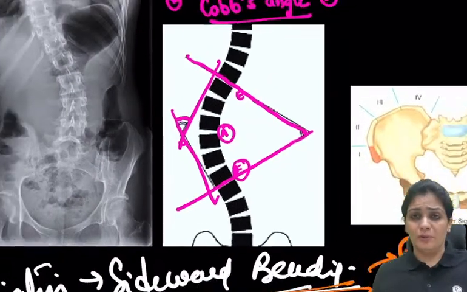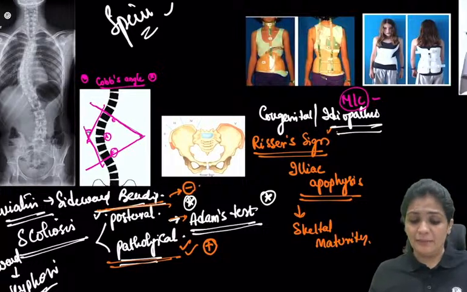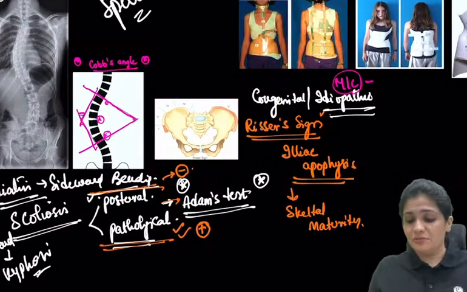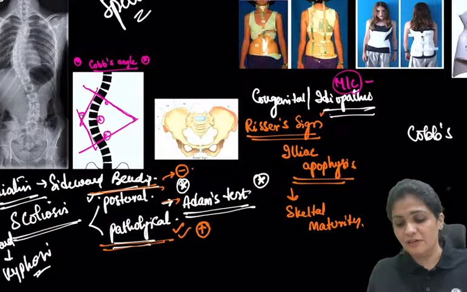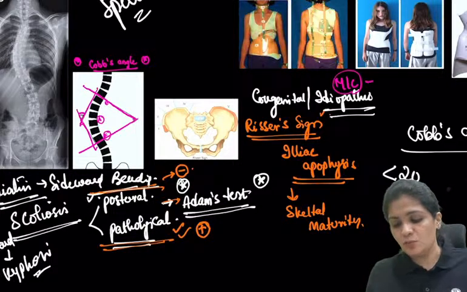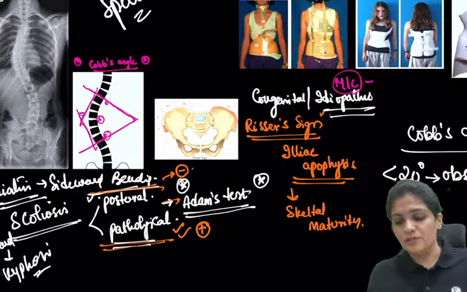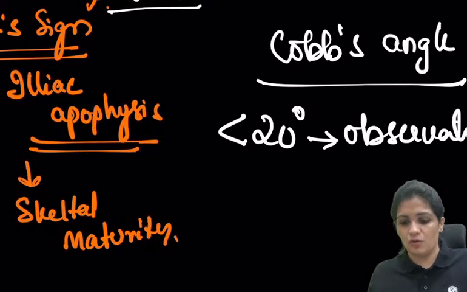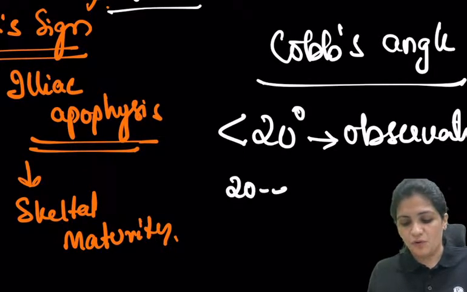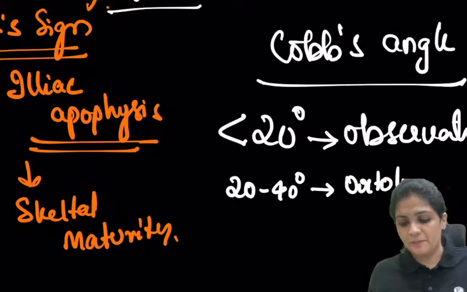Why do you want to know about the scoliosis angle? Again, to decide the treatment, because the treatment depends upon the Cobb's angle. If the angle is less than 20, you keep the patient under observation, to see whether the angle is increasing or not. If it is 20 to 40 degrees, you put the patient in a brace.